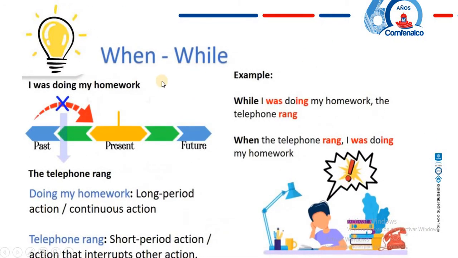So, how do we use when and while? This is the second topic from that guide number 1, and here we are going to talk about this. So, we have in here, I was doing my homework, the telephone rang. We have in here two actions. The first one is I was doing my homework. Estaba haciendo mi tarea. Y la segunda, the telephone rang. El teléfono sonó, el teléfono timbró.